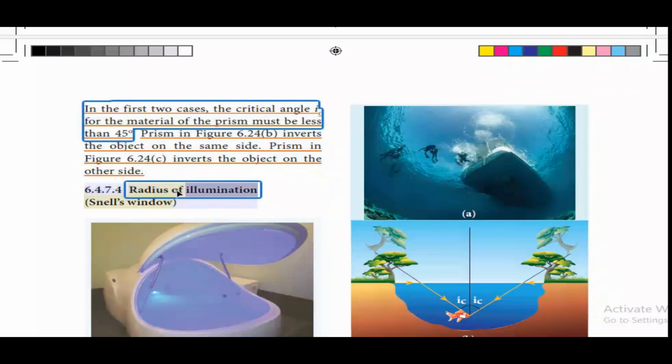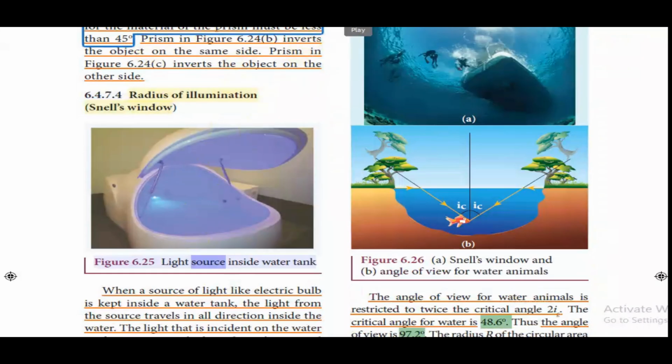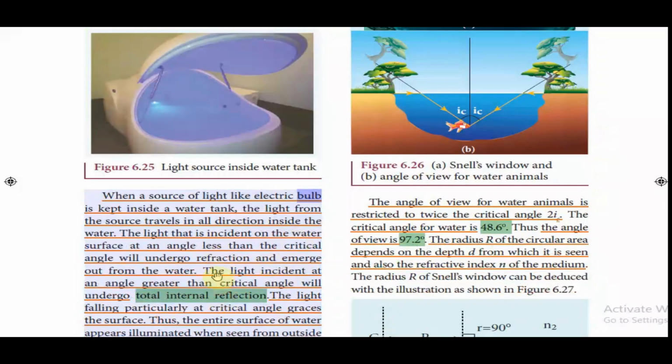6.4.4 Radius of illumination, Snell's window. Figure 6.25: Light source inside water tank. When a source of light like an electric bulb is kept inside a water tank, the light from the source travels in all directions inside the water.